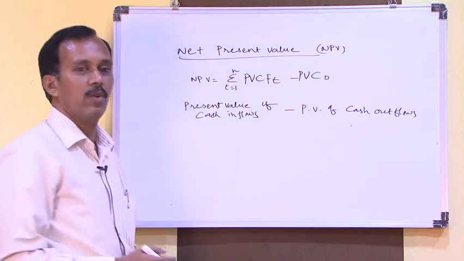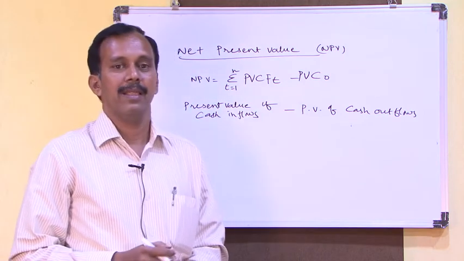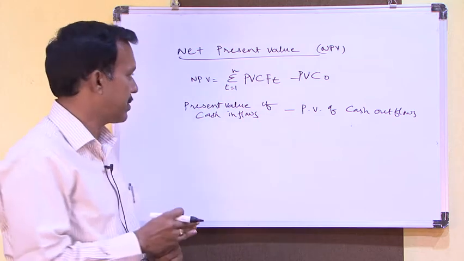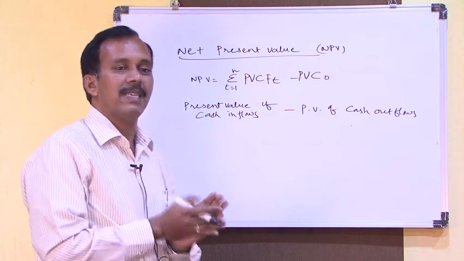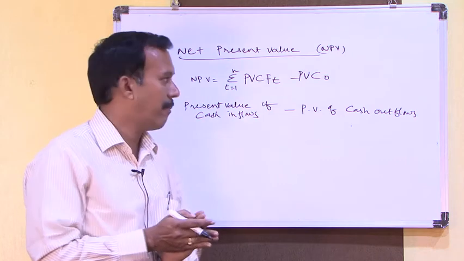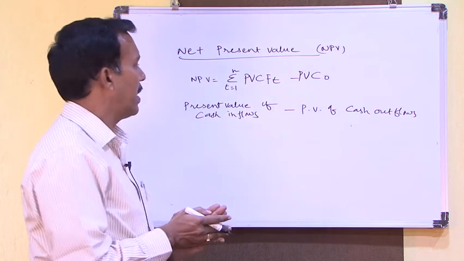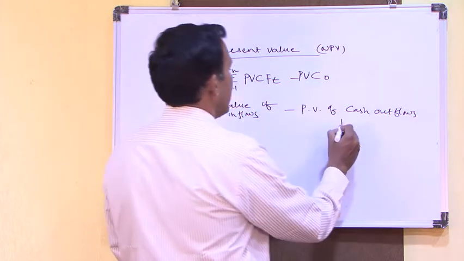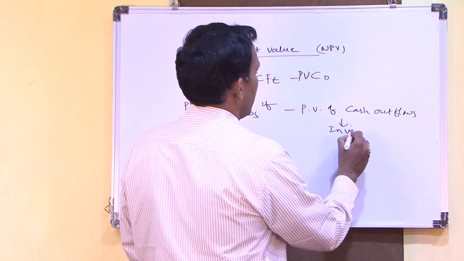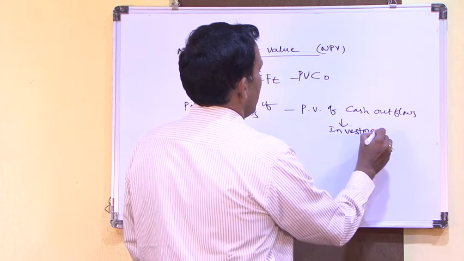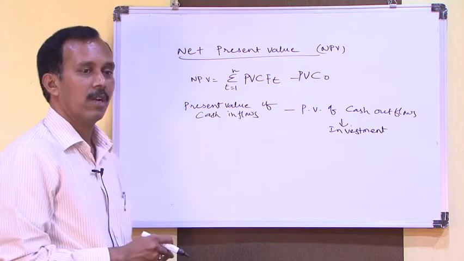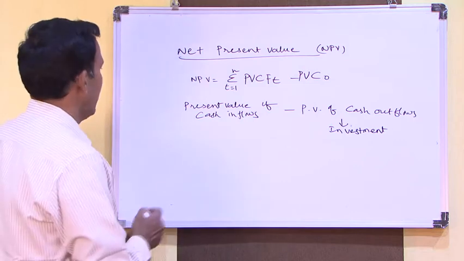So present value of cash inflows, we need to find what is the present value of cash inflows. The total present value of cash inflows minus present value of cash outflows. So cash outflows is nothing but investment. The investment made for the project will be deducted from total present value of cash inflows.